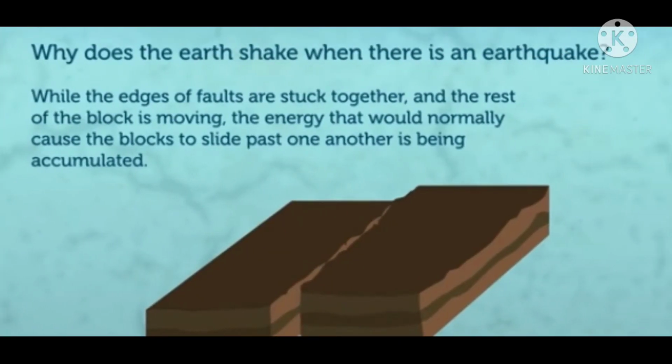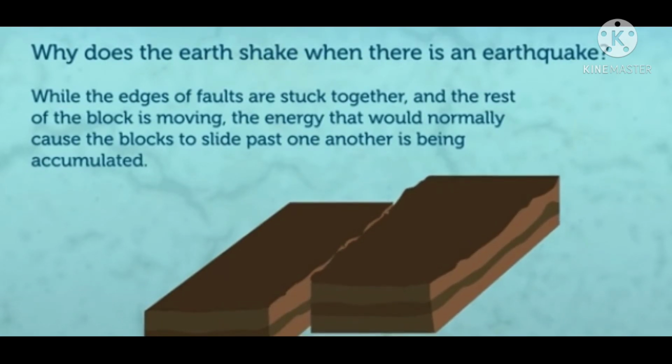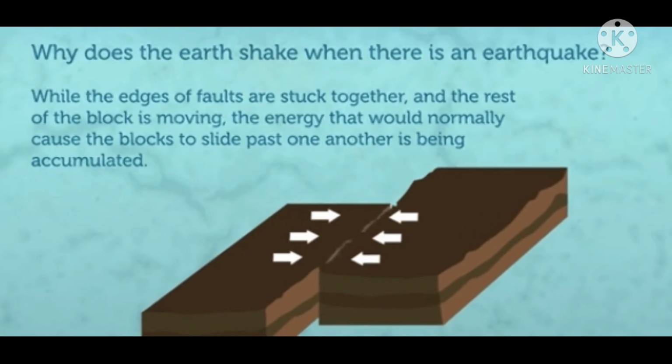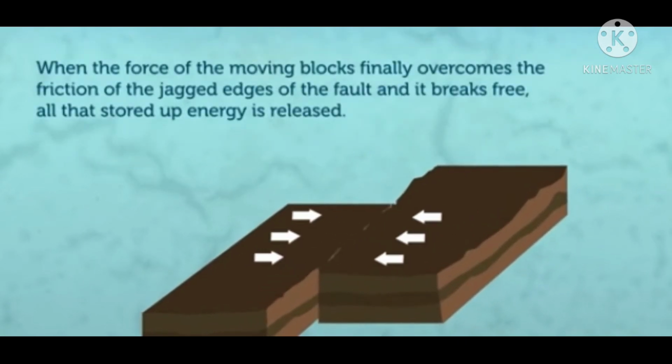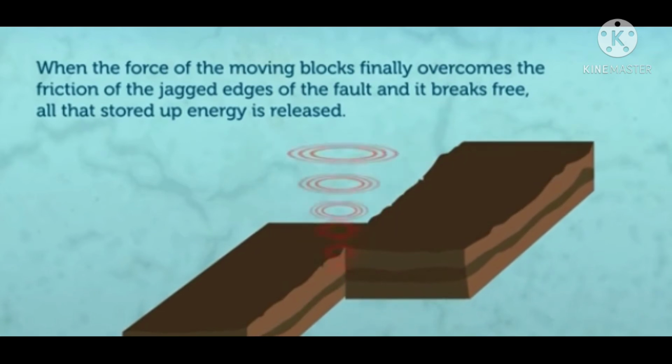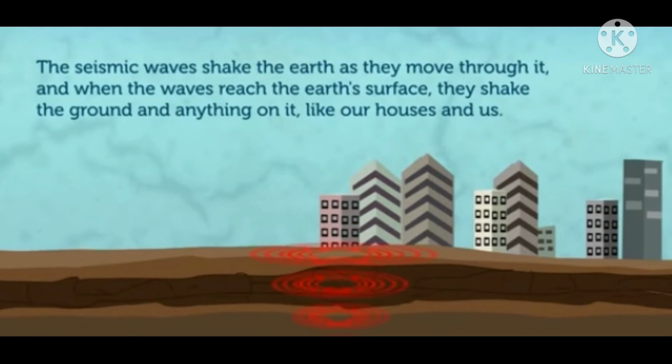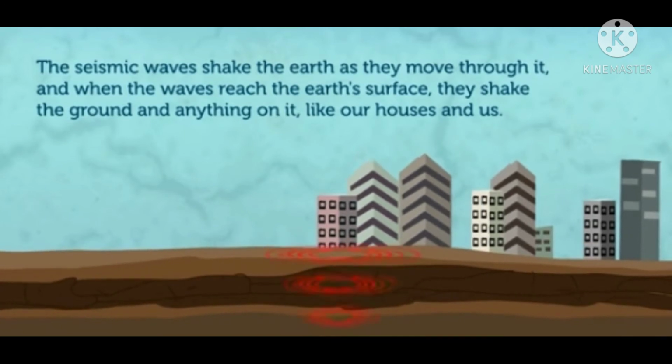Now let's see why the earth shakes when there is an earthquake. While the edges of the faults are stuck together and the rest of the block is moving, the energy that would normally cause the blocks to slide past one another is being accumulated. When the force of the moving blocks finally overcomes the friction of the jagged edges of the fault and it breaks free, all that stored up energy is released. The seismic waves shake the earth as they move through it, and when the waves reach the earth's surface, they shake the ground and anything on it, like our houses and us.